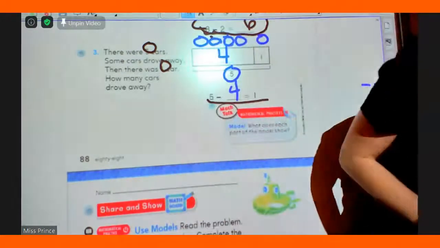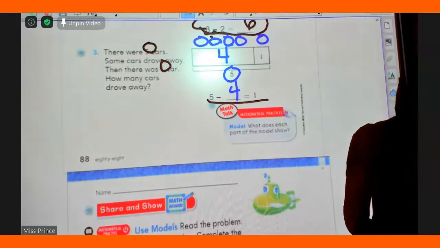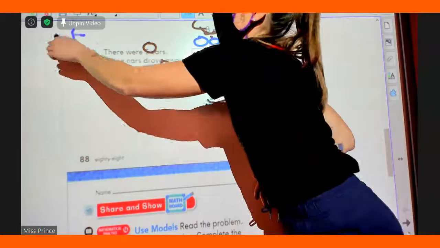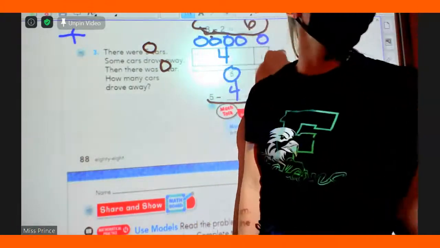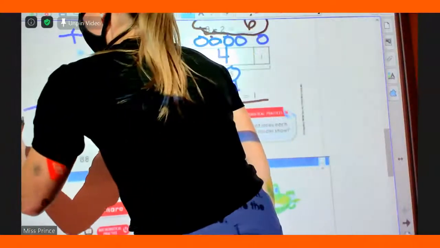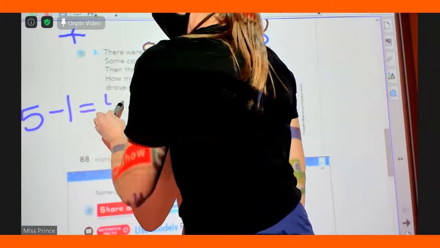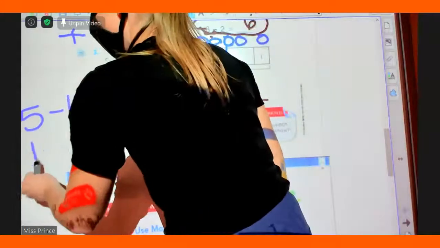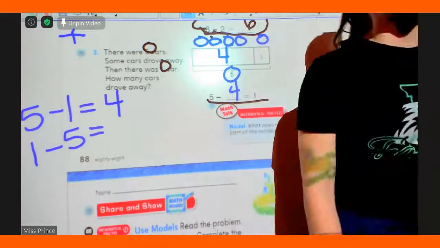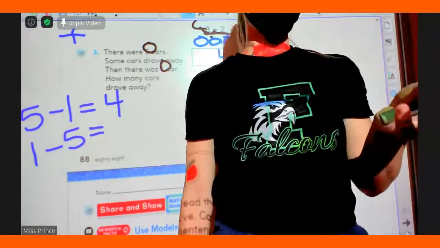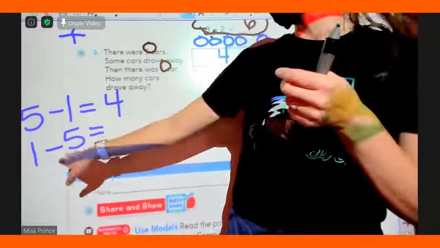I got it. Xander, I heard you say, what if we flip-flop? In subtraction, we cannot flip-flop. That is only for addition. We cannot flip-flop, and I'm going to show you why. Watch what happens if I try and flip-flop in subtraction. 5 take away 1 equals 4. 1 take away 5. Does that equal 4? No. If I said I have 1 cookie and I give away 5, can I give away 5? No. I only have 1 to give away. That's why I can't flip-flop.